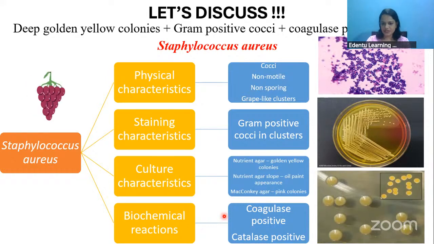And culture characteristics. They can grow in nutrient agar itself. In the nutrient agar, they will show golden yellow colored colonies like this. They can grow in the nutrient agar slope also, where they will show an oil paint appearance, and in the MacConkey agar, they'll be showing pink colored colonies. Biochemical reaction, like we had already mentioned, it is catalase positive. It will be coagulase positive also.